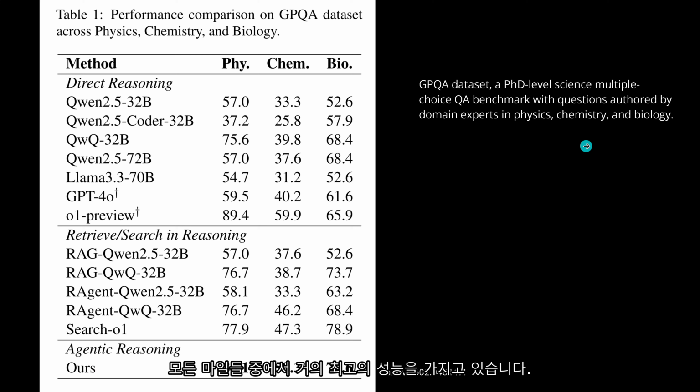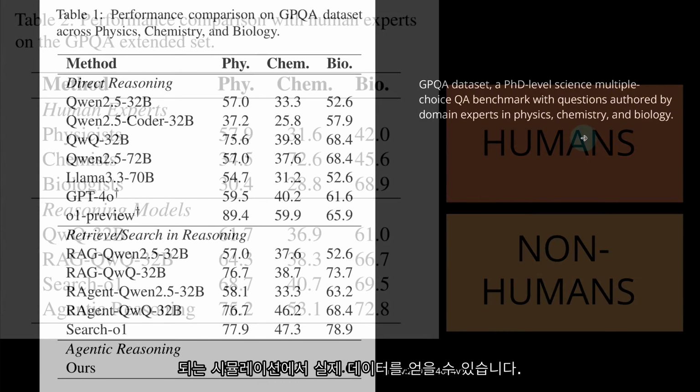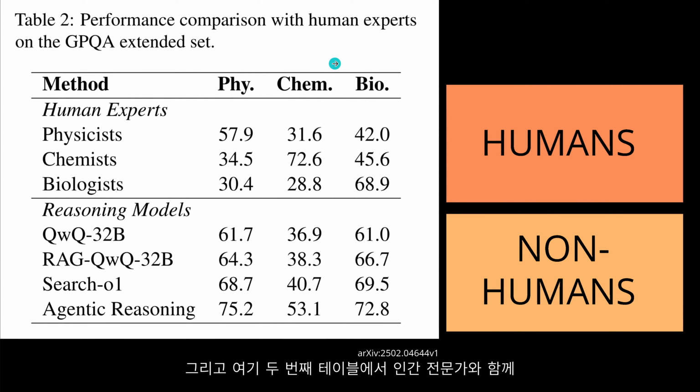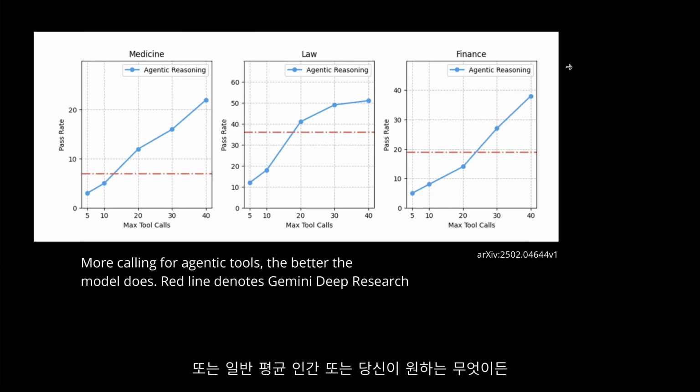If you have multiple agents that are really specialized for their task, where you have really numerical simulation that you can run, that you get real data back from the simulation to help you decide, for example, on your next investment. And then in table 2, with human experts, as you can see, those are the performance parameters of the human, and this is the performance parameter of the AI systems. And yeah, you can say it is superhuman or better than human or general average human or whatever you want. Doesn't make any sense because we know that even those systems can fail significantly.